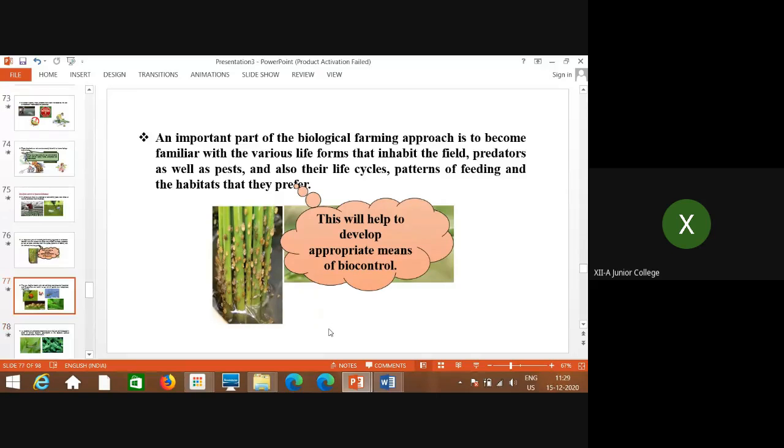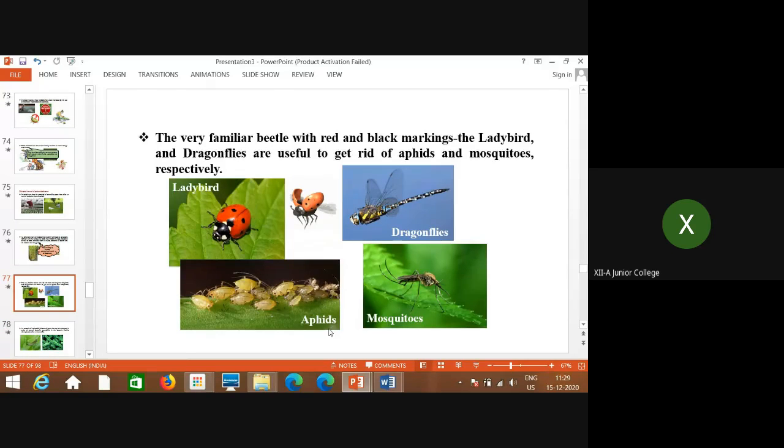Now some of the examples we will discuss are the natural prey-predator relationships. The very familiar beetle with red and black markings, the ladybug, which is called ladybird, and dragonflies are useful to get rid of aphids and mosquitoes respectively. You can see the picture here.